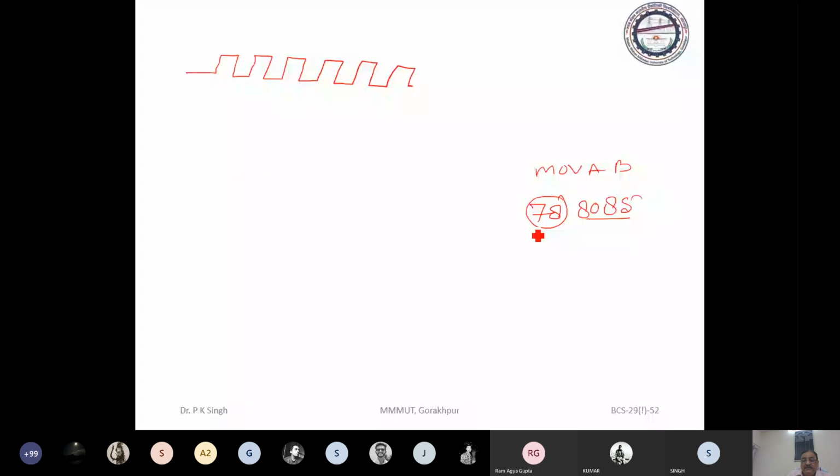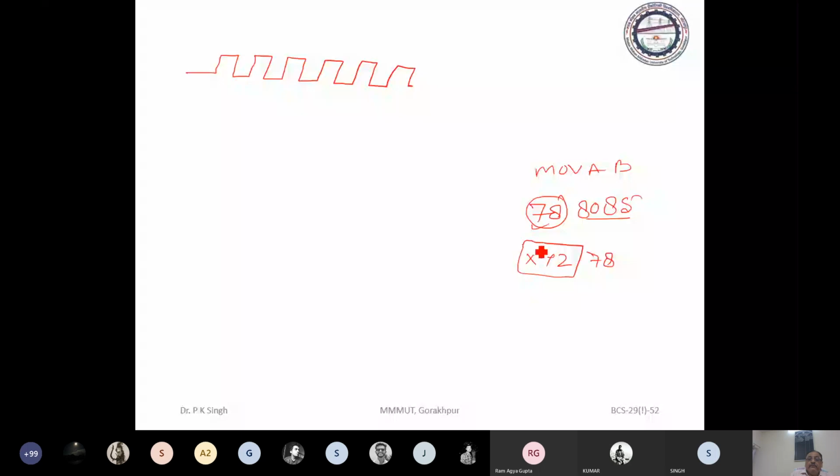This 78 is written at some memory location. Okay. And to execute this instruction, your program counter should have this address.